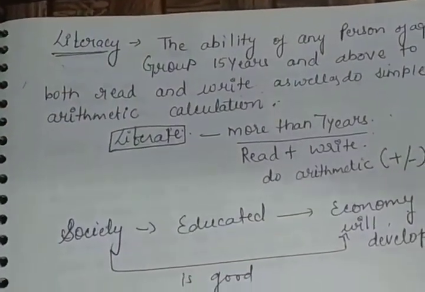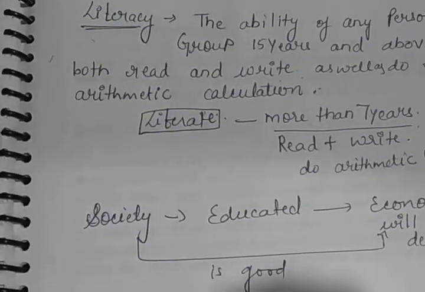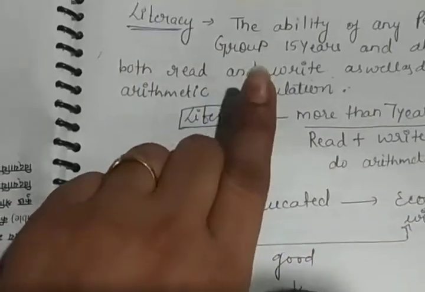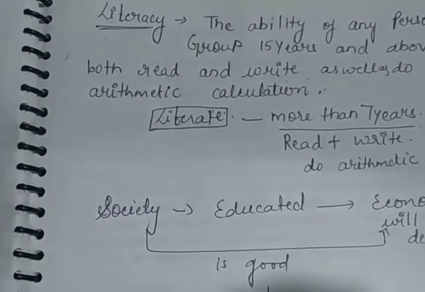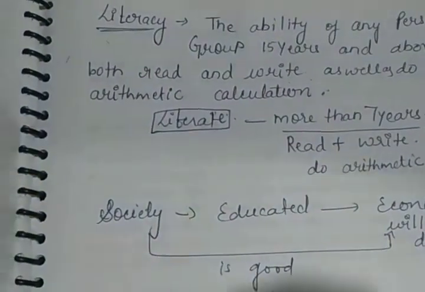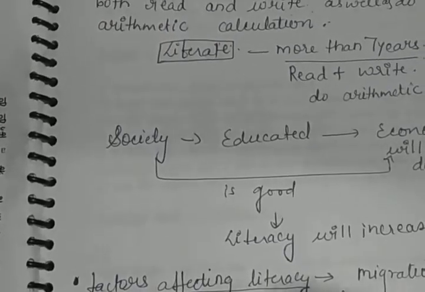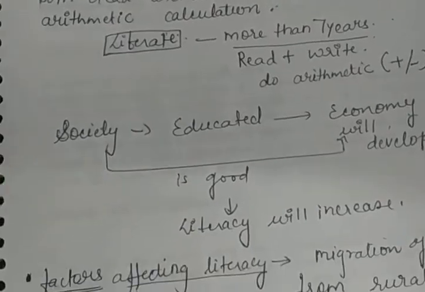So the population, especially of United Nations, they had said that ability of any person who is of the age group of 15 years and above to both read and write, they are known as literate people. So the reliable index of socio-economical development of people of a particular area, it is said that they are being literate. Look at the example.